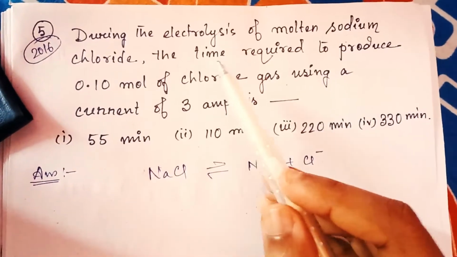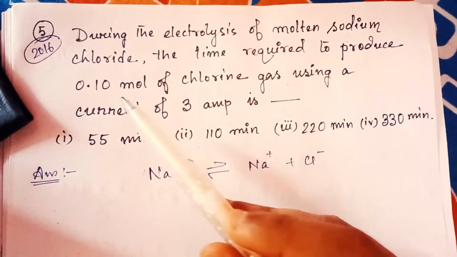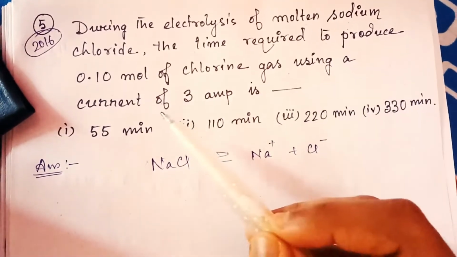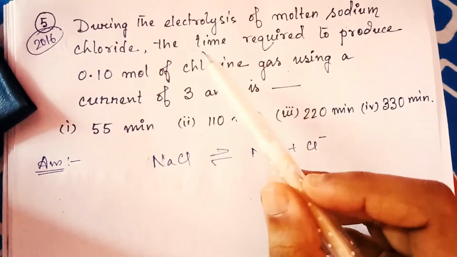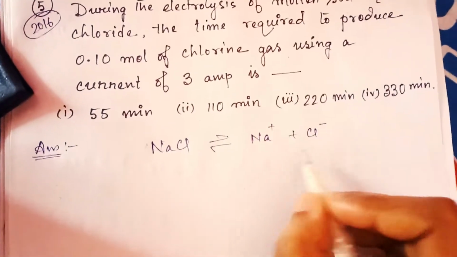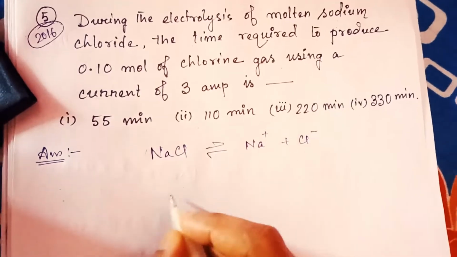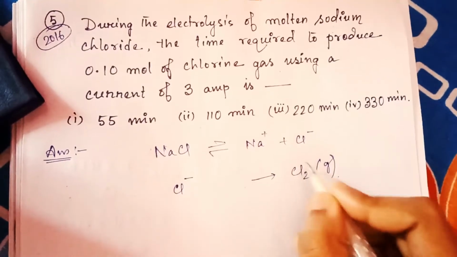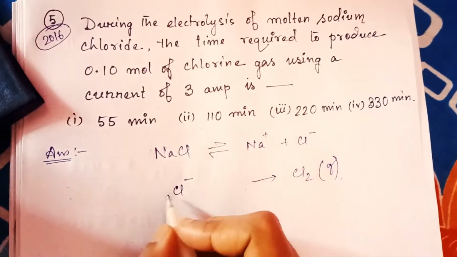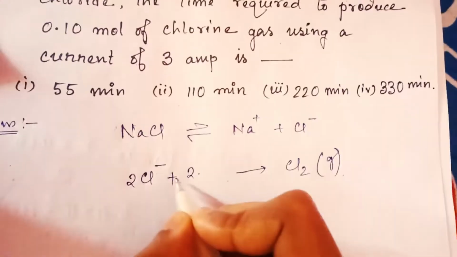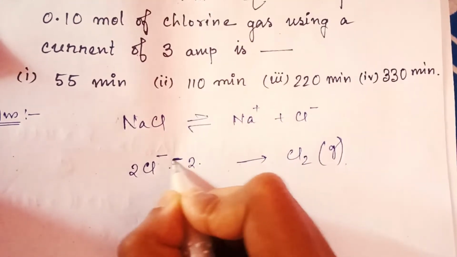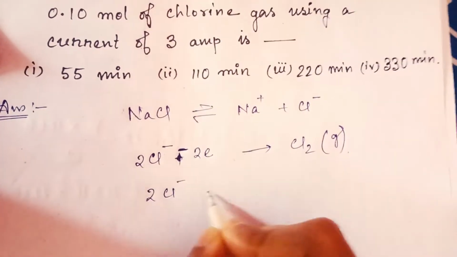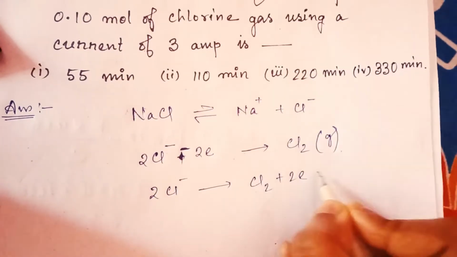The time required to produce 0.1 mole of chlorine gas using a current of 3 ampere is. That means you have to find out the time. Now see here is the Cl minus ion. So from Cl minus ion the chlorine gas will form. In chlorine gas 2 atoms are there, so the ions will be 2. You need to eliminate 2 electrons, or you can also write 2 Cl minus gives Cl2 plus 2 electrons.